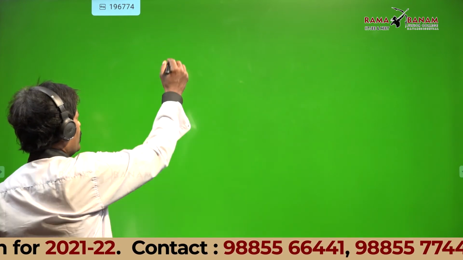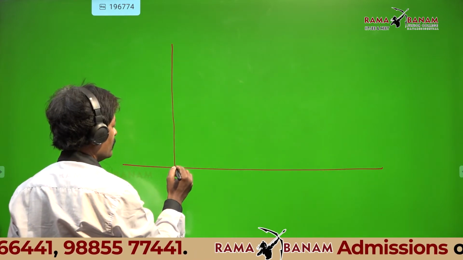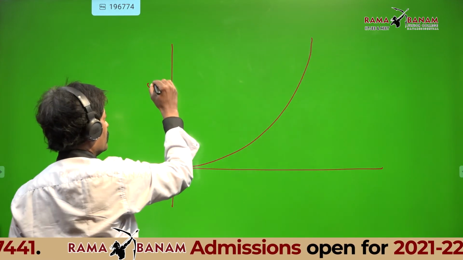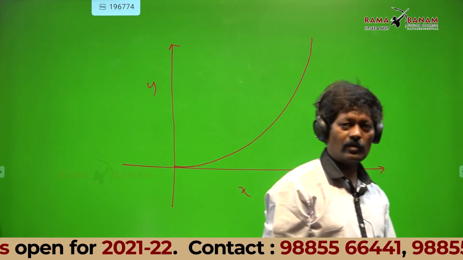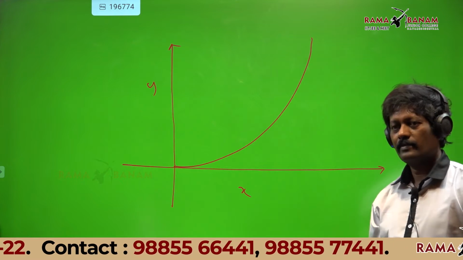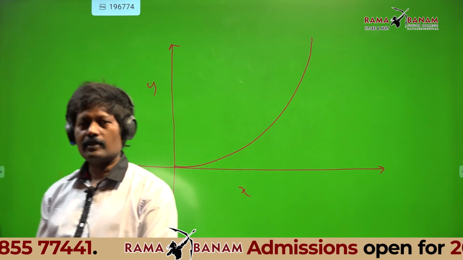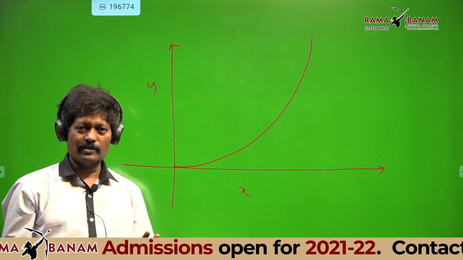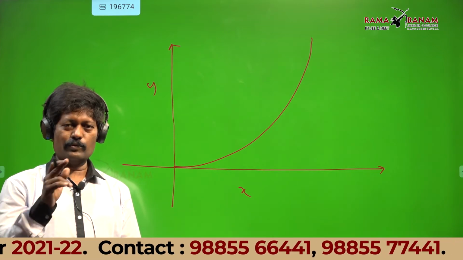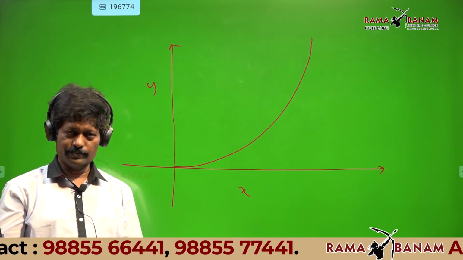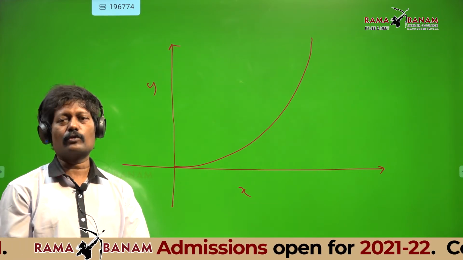Now listen, if I take a curve, now I have taken a curve. Are you able to see a curve there? Yes, sir. In your 10th standard or 9th standard, you have not come across curves. You know only about straight lines. Yes, sir. y minus y1 equal to m into x minus x1, that is a straight line equation. Another form of straight line equation is y equal to mx plus c.